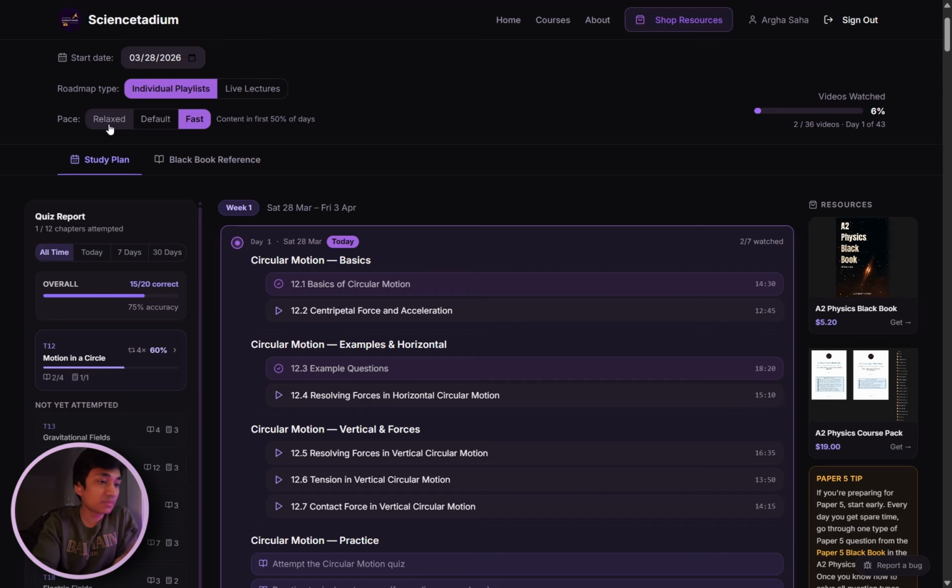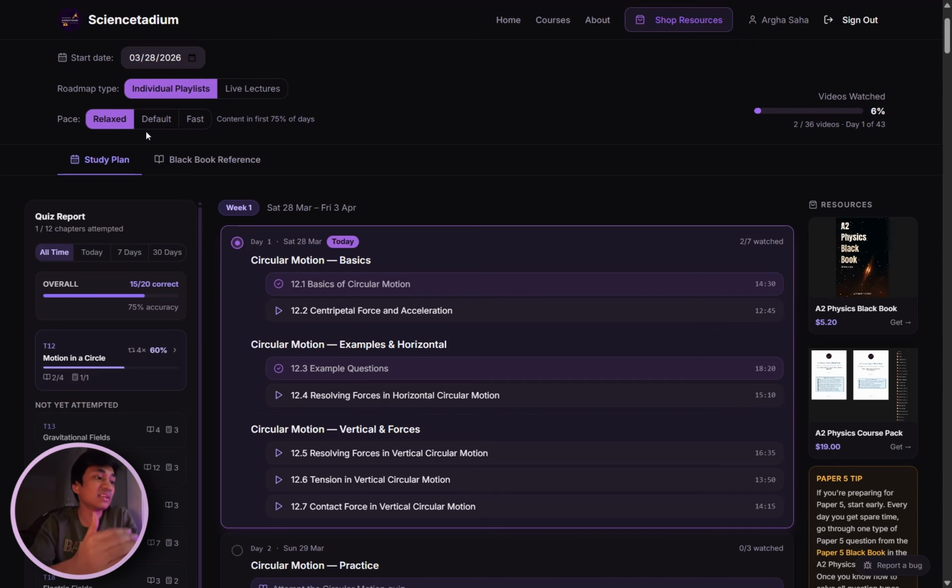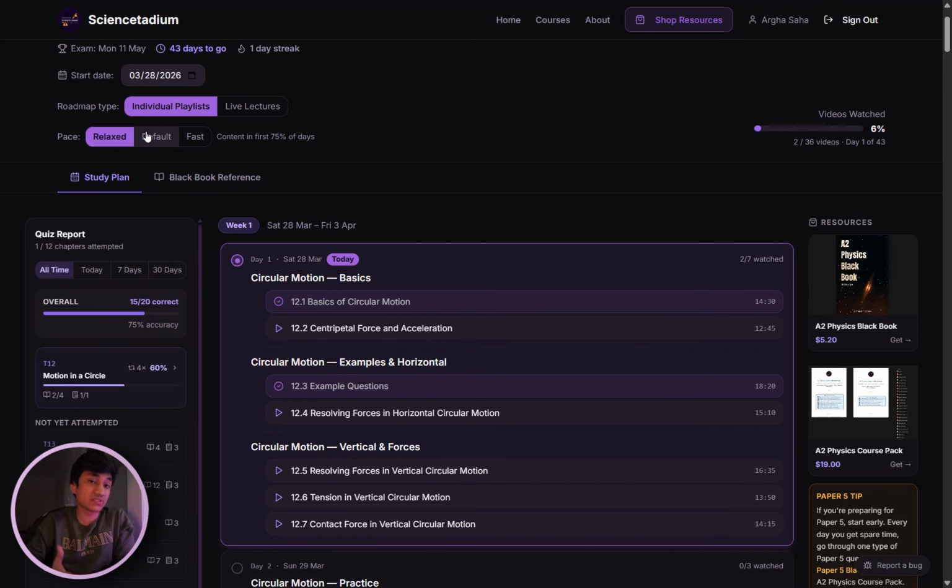Now the pacing has been formatted in a way, let's say you want a relaxed pace. So you have 40 days right now. In the first 75% of the days, you'll be completing everything. So you'll be learning the material for quite some time. It will take you 30 days to complete the material itself, and then 10 days to practice papers. I don't recommend that. I don't even recommend the default, which is in the first 65% of the days.